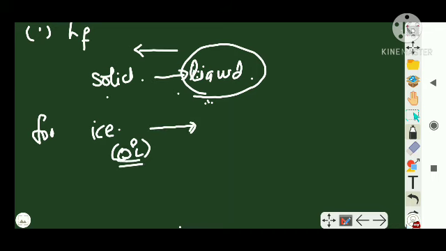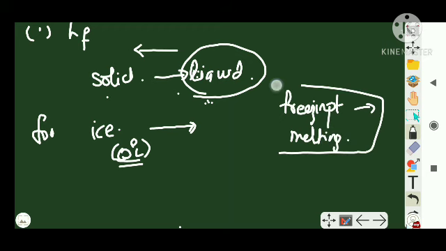Why is it said to be 0 degrees Celsius? The freezing point itself is the melting point value. Freezing point itself is your melting point. Hope you understood what that means.